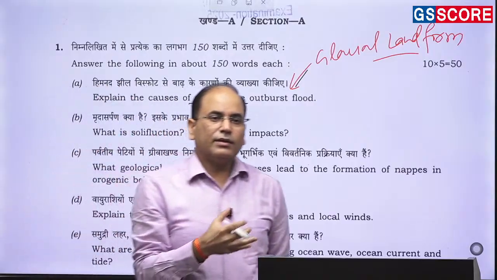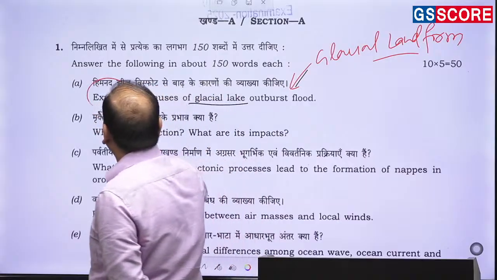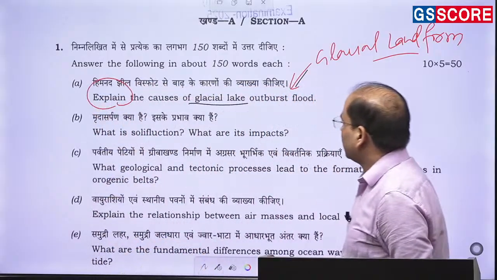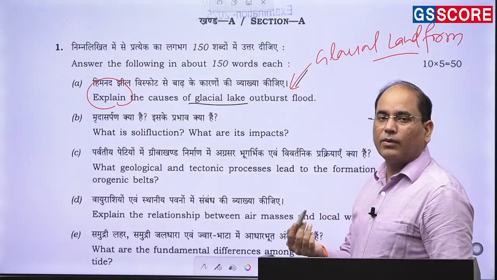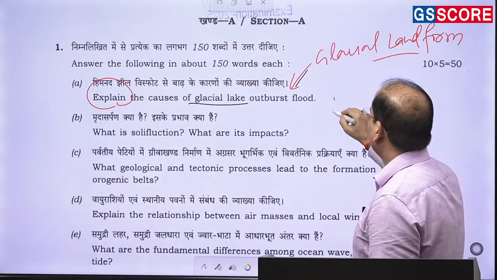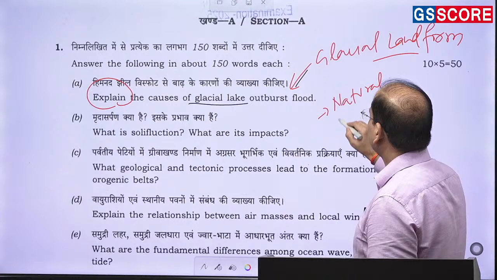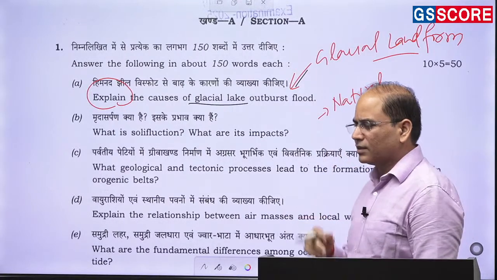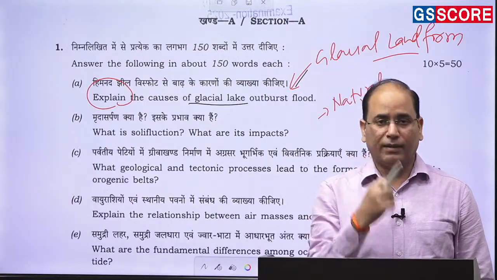So whenever the question is asking you to explain the causes of glacial lake outburst flood, obviously you will write about the causes, mostly the natural causes. But to a certain extent, one of the natural causes of the glacial lake outburst is large scale melting of the glacier.